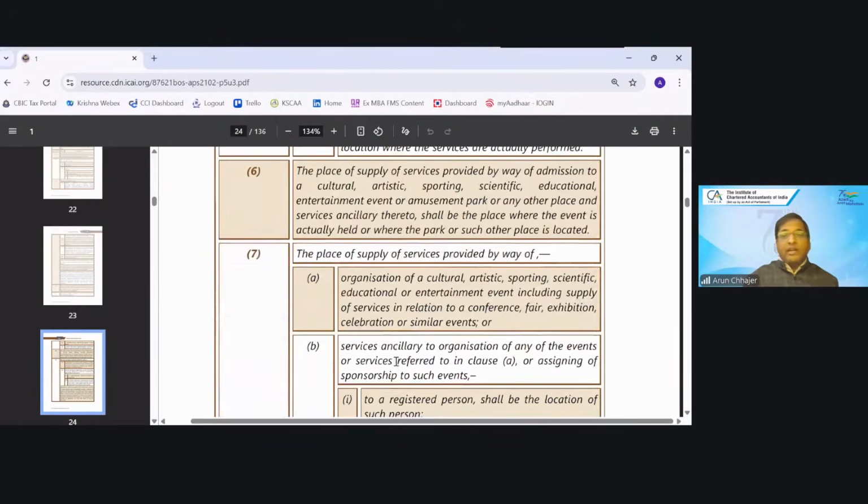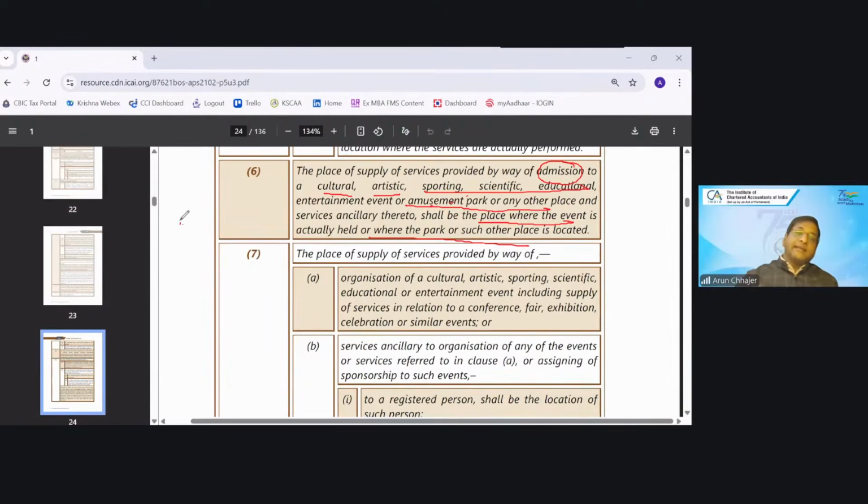Now, admission to the event and organization of the event. If it is an admission to the event, which event? It can be a cultural event, artistic event, sports event, scientific or educational event, or an amusement park or any other place. The place of supply shall be where the event is actually held.